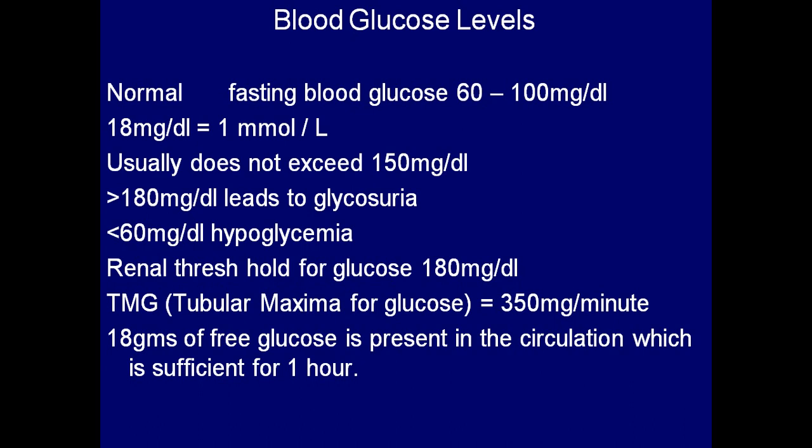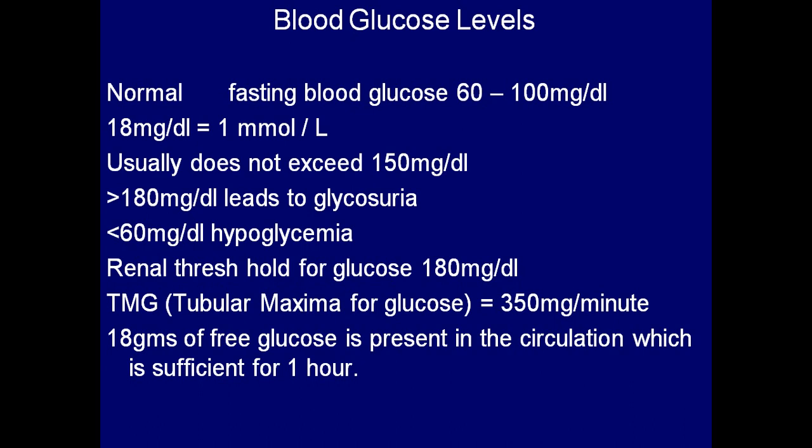It gives energy to the body by undergoing oxidation in glycolysis and the citric acid cycle. If the glucose concentration is low, the brain and RBCs will not function properly. You know what will happen if the brain does not function properly? It may lead to coma, and the person may die also. RBCs will not carry the gases or do their functions normally. So blood glucose maintenance in the body is very, very important.